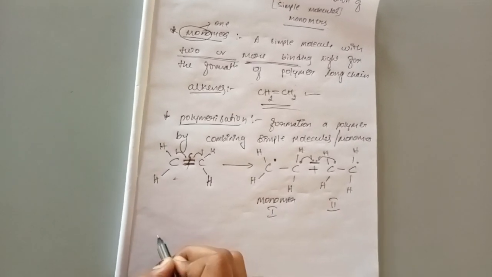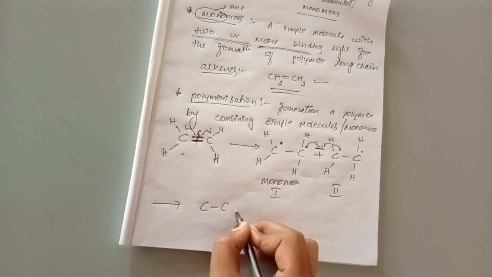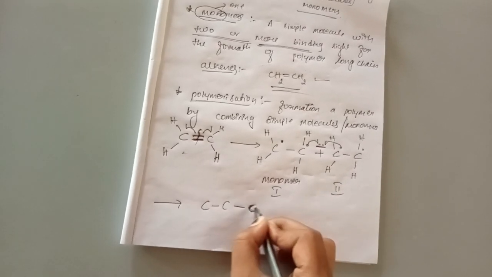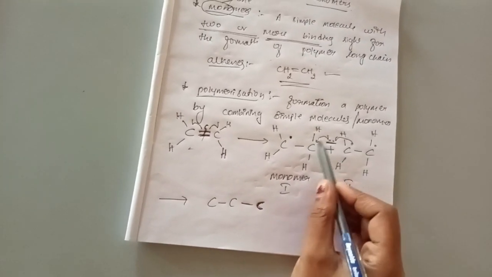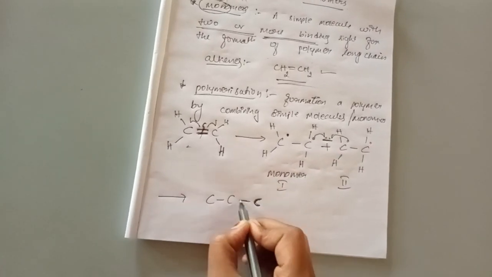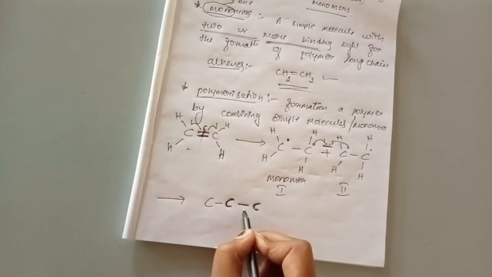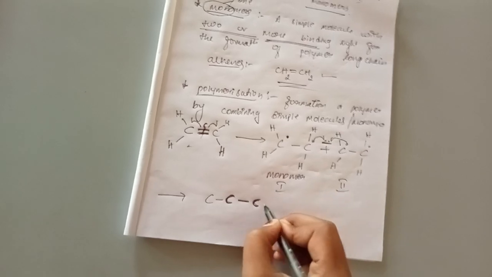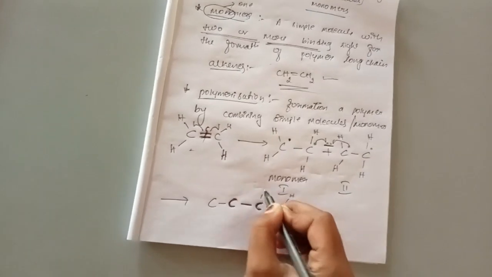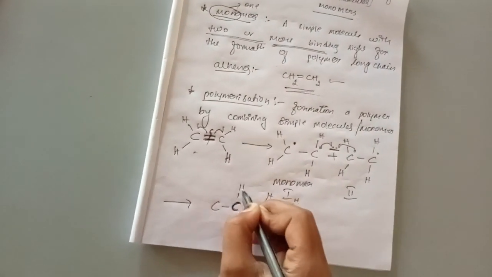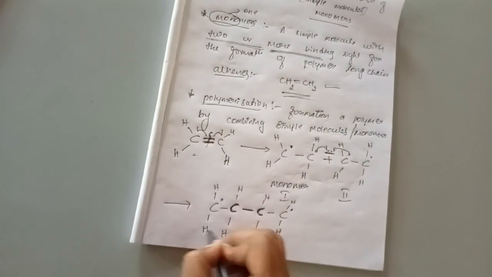So the carbon which has a radical has shifted and formed a new covalent bond. The bond which is formed by the sharing of electrons is called a covalent bond. These two carbon atoms have shared the electrons and formed a new covalent bond between them, and the remaining carbon atom will have the radical as it is, and the hydrogen atoms will be present like this. This carbon will have a radical, and this is hydrogen, this is hydrogen.